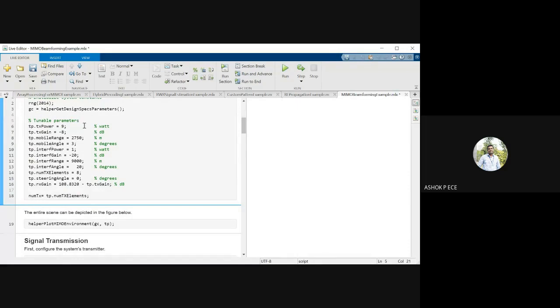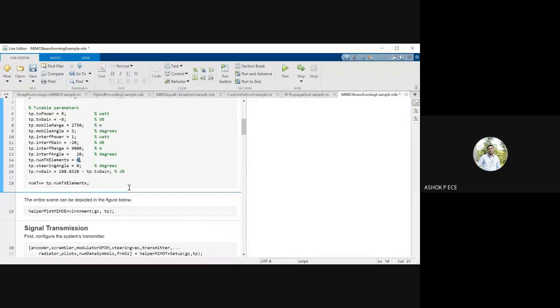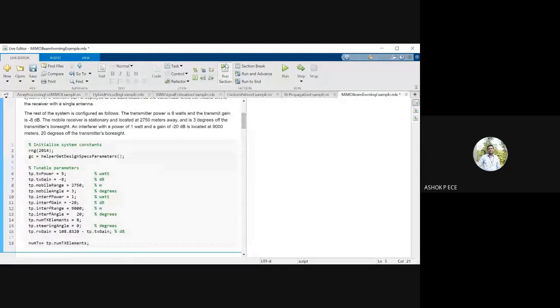So these are the parameters I'm defining. You see here: transmitter power, transmitter gain, and the range. The antenna is going to transmit the signal for 2.75 kilometers. So after 2.75 kilometers only, I will have my receiving antenna. And for all other parameters, I'm going to have 8 transmitters and 8 receivers. Okay, and I'm just running this code.